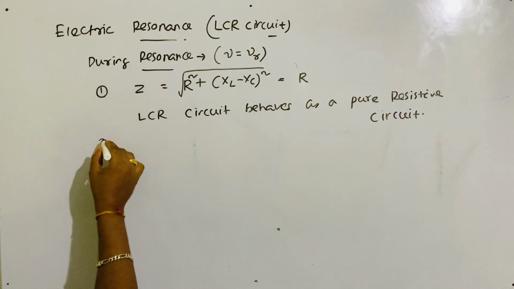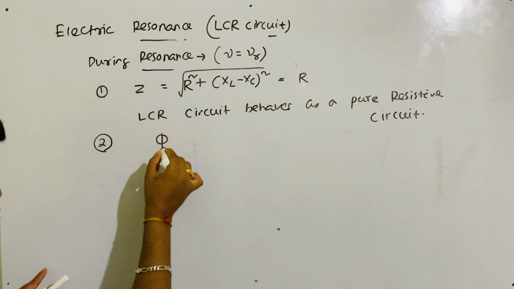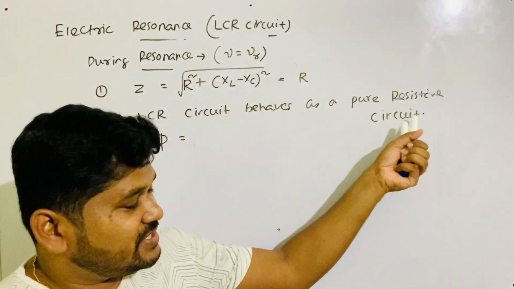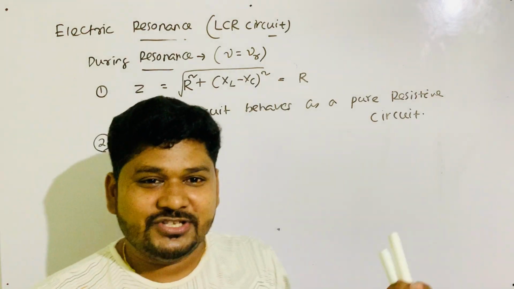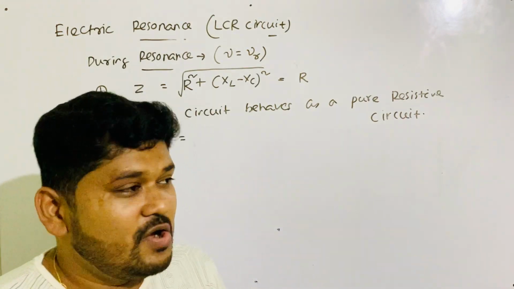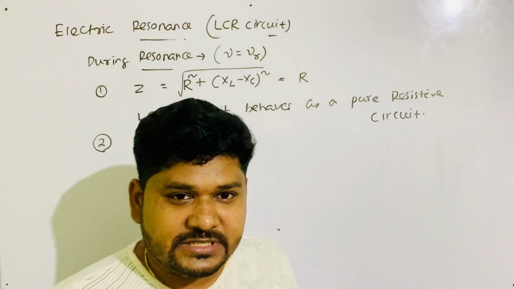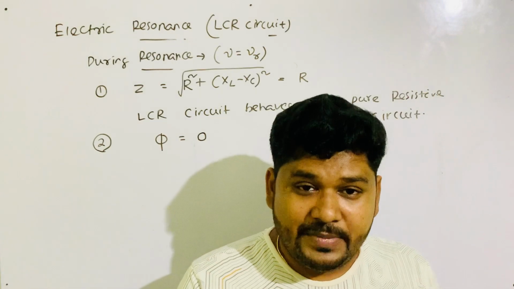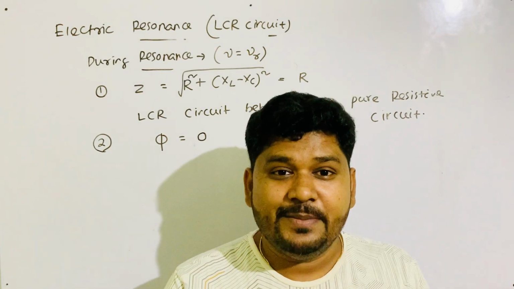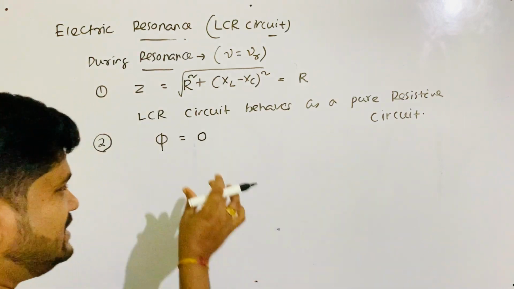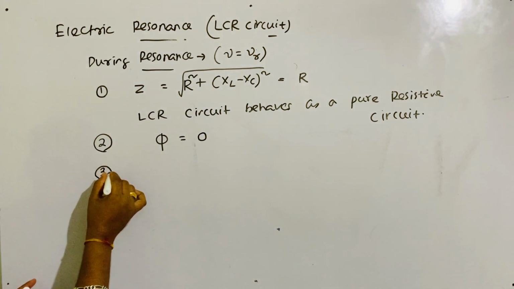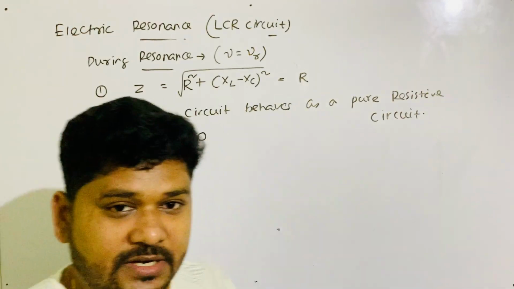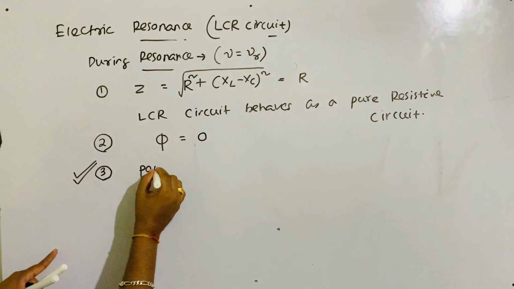The second point: what happens during resonance? What is the phase difference between current and EMF? It has now become a pure resistive circuit, XL and XC cancel each other. What happens in a resistive circuit? The same thing. The phase difference is 0, meaning current and EMF are in the same phase, so phi is equal to 0. The third point, which is very, very important, note it: what is the value of the power factor?